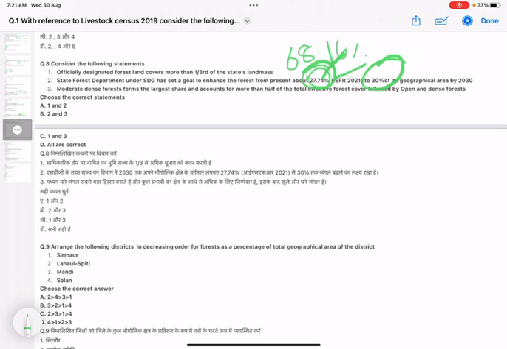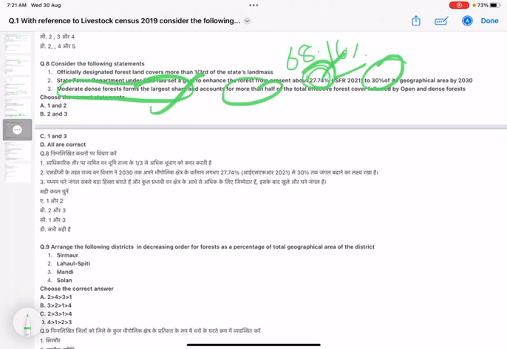Third is, moderate dense forest forms the largest share. This statement till here is correct, because moderate dense forest accounts for the largest share of the forest in the state, followed by open and dense forest.